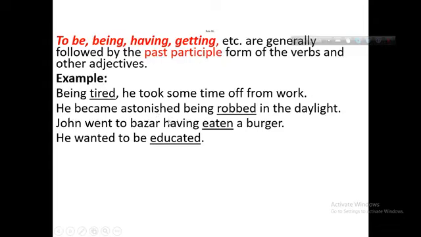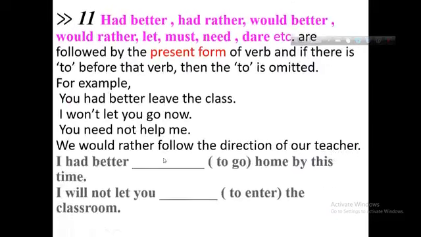Having, getting, being, to be, etc. will be followed by the past participle form of the verb, and the past participle form is used as an adjective in the sentence.